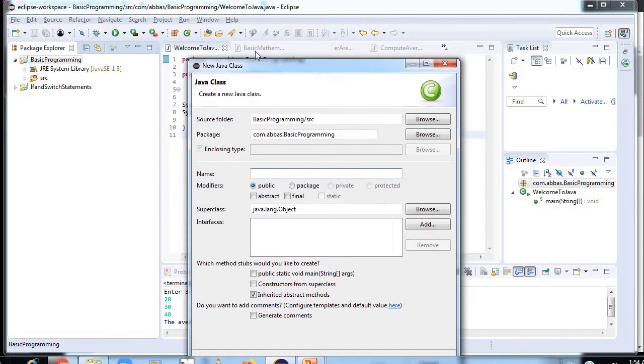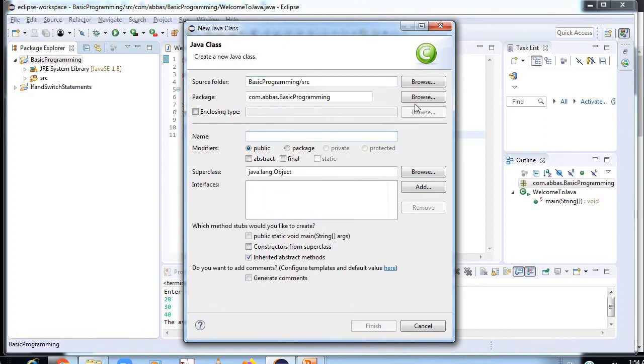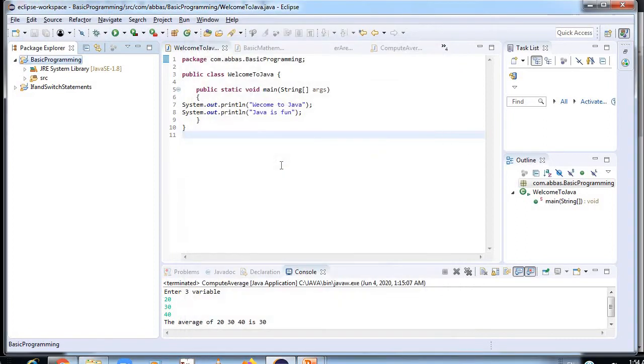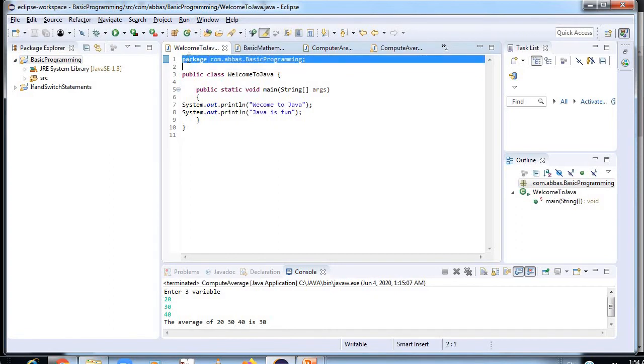After writing the name Welcome to Java, you need to click on Finish, and this screen will appear. Now we will understand this first screen, the very first program in Java. We will understand it step by step and line by line, what has been written in the program.